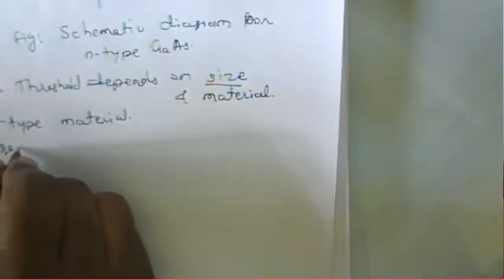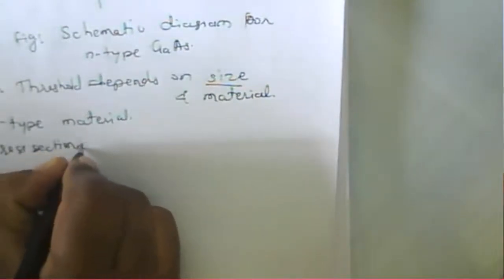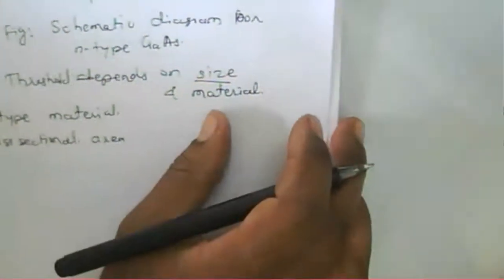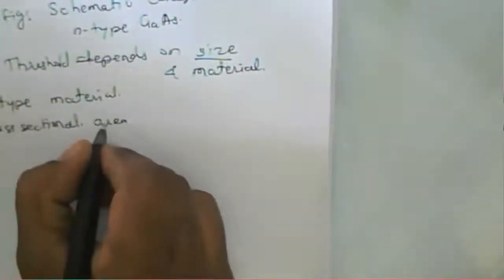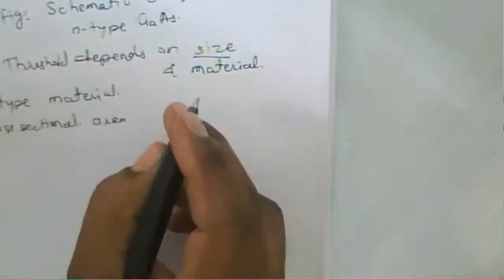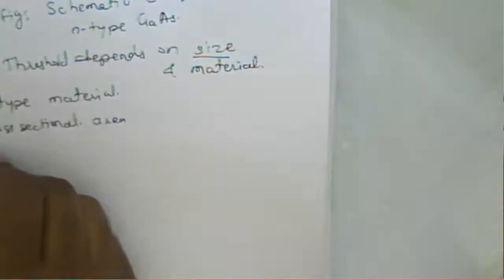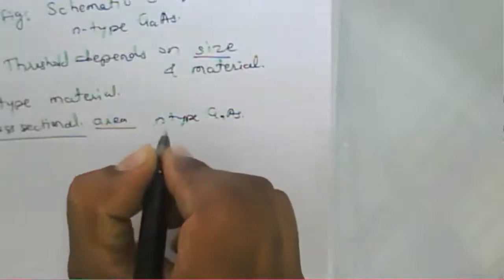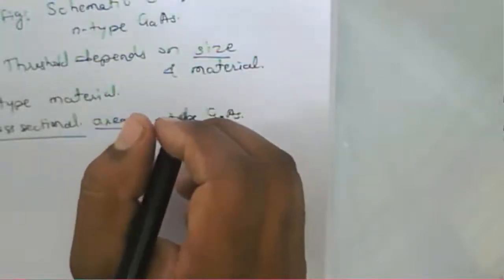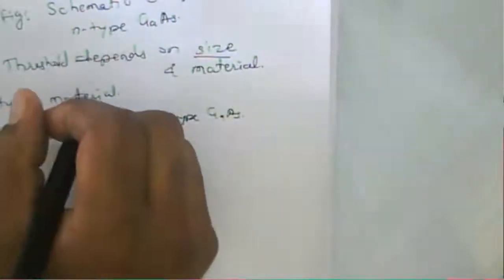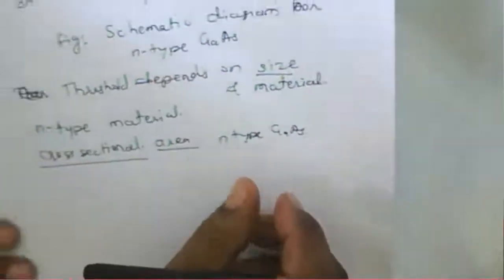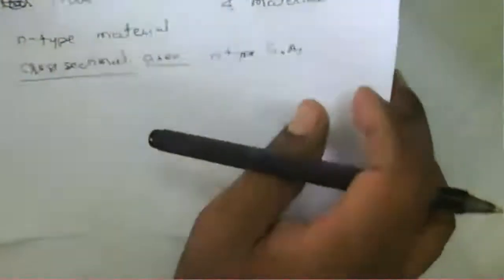For a given N-type material, what will be the cross-sectional area of the N-type gallium arsenide used to form the gunn diode?